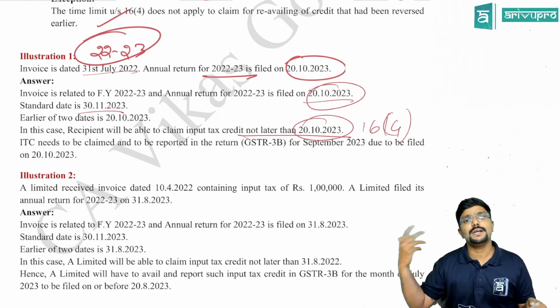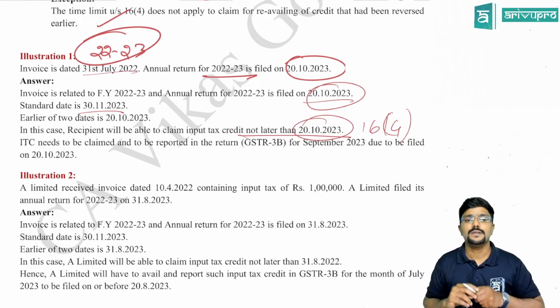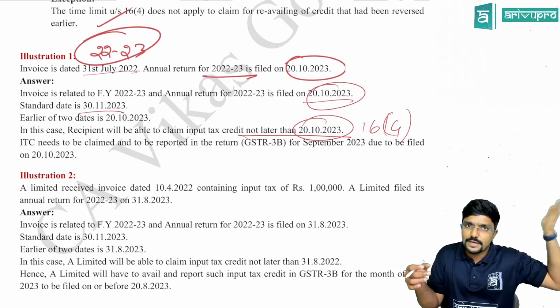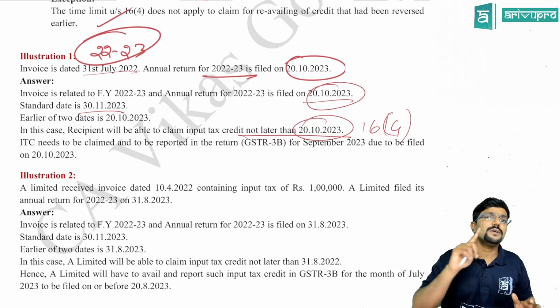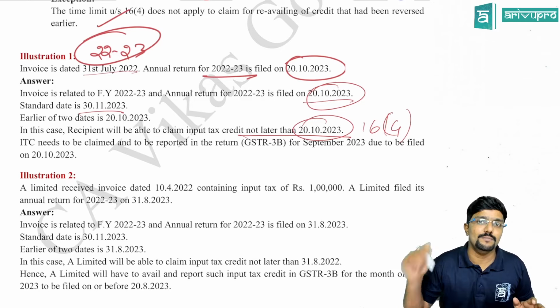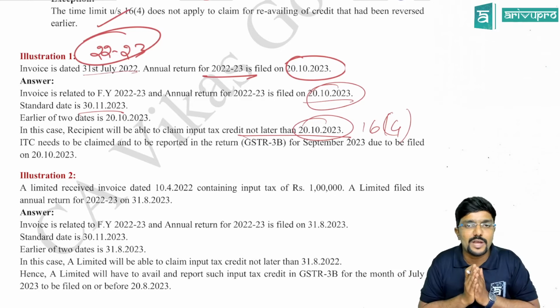And you will claim that, and the remaining you will pay through the electronic cash ledger. Yes, sir. Now, while filing GSTR 3B, if I am considering this invoice and claiming the credit in October, for October, when will I file GSTR 3B? On or before 20th November. By then, the time would already have expired.